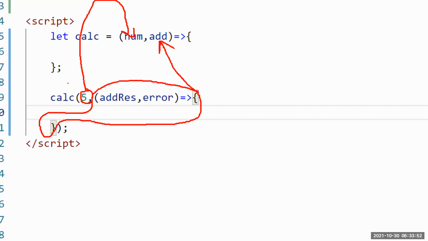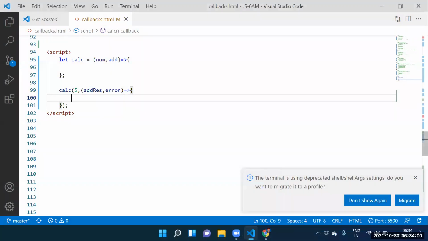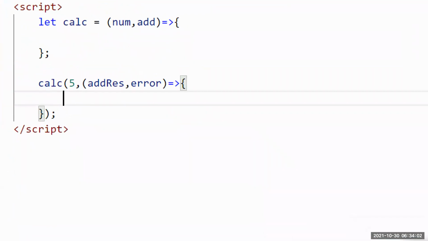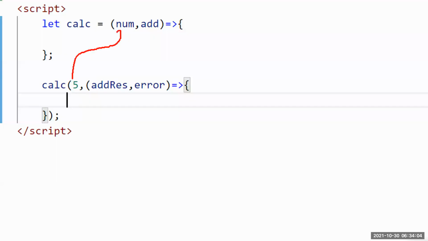Guys, try to say this one here. Can you talk with me here? Yes, sir. Guys, 5 is stored into num. The entire function is stored into add.